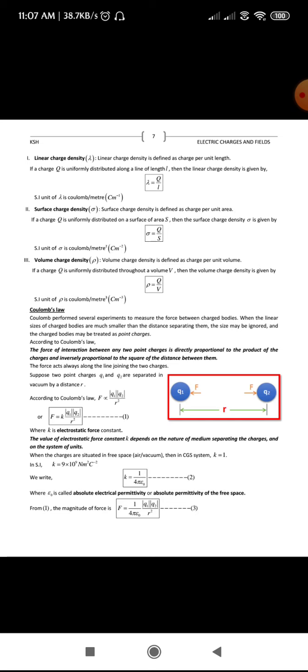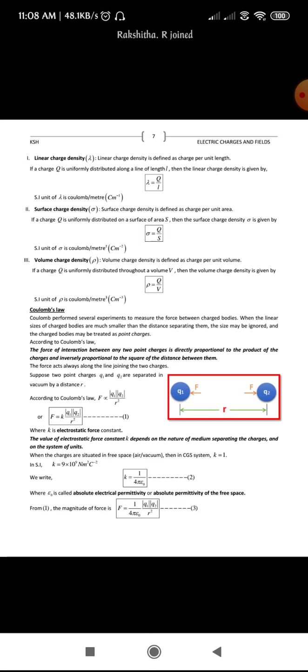Coming to the last, that is volume charge density, which is denoted by rho. Volume charge density is defined as charge per unit volume. If Q is the charge which is distributed uniformly and V is the volume, then in terms of mathematics, rho is equal to Q by V. The SI unit of volume charge density comes out to be coulomb per meter cube. So, this is regarding the continuous charge distribution.